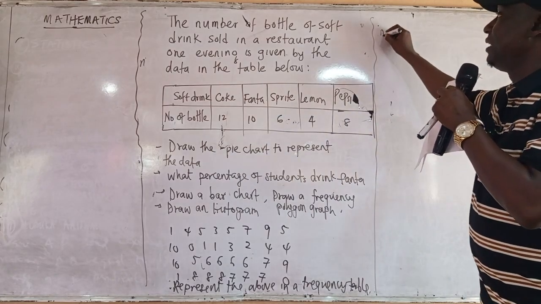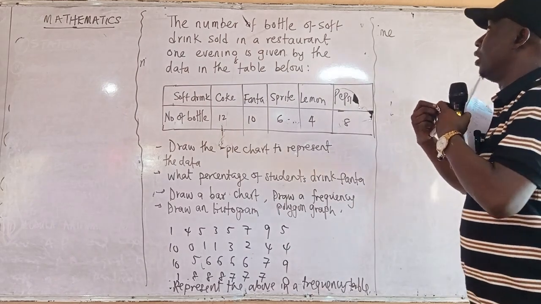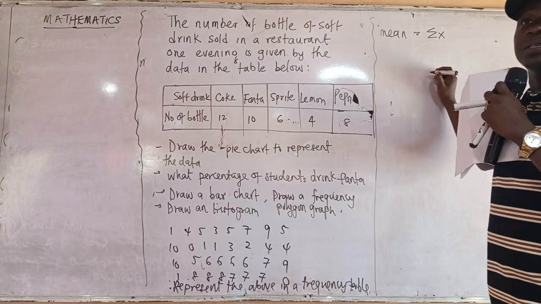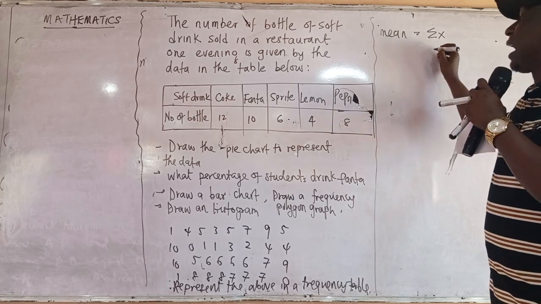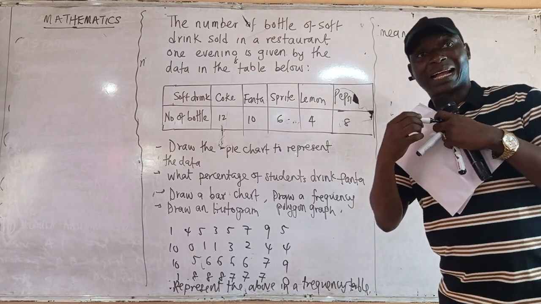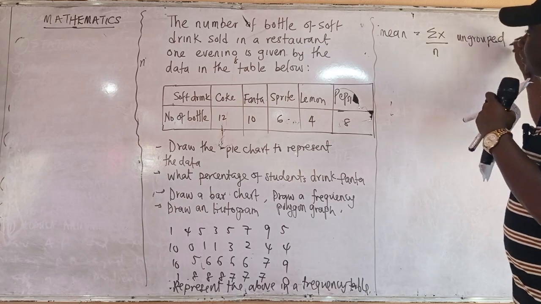Basically, we all understand mean. Mean, what is mean? Summation of all the samples added together, divided by the number. Now that is for ungrouped data.